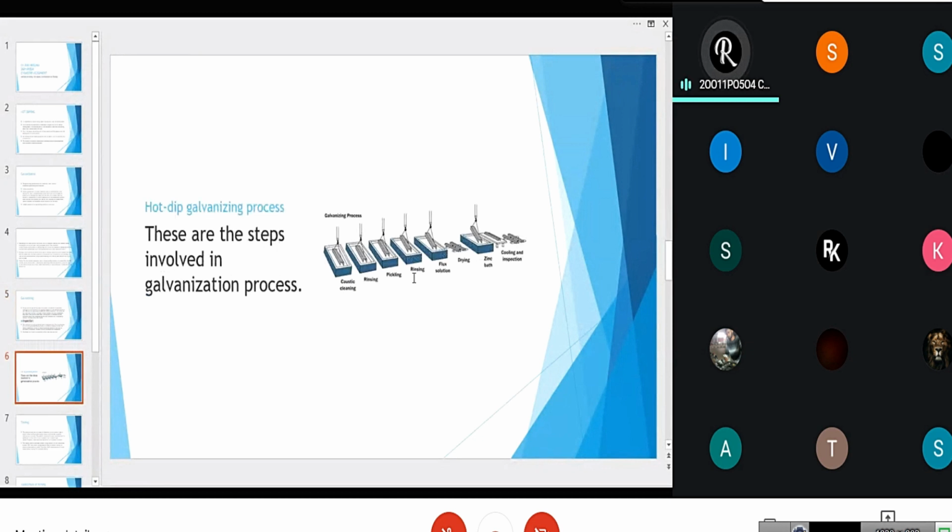These are the steps involved in the galvanizing process. The first process is cleaning and then rinsing the base metal. Then the base metal is dipped into the pickling process. Then rinsing again, and it is dipped into the flux solution. Then drying it for some time, and finally the base metal is dipped into the hot molten zinc bath. Then the further steps are cooling and inspection.